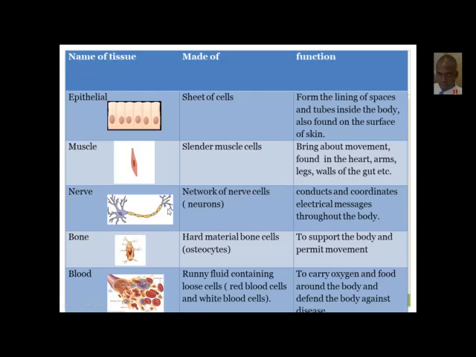Next one we have here is the nerve cells, and they are made up of nerve cells. Another name for nerve cell here is neurons. I didn't mention this in the last presentation, but it's important to note this term right here.